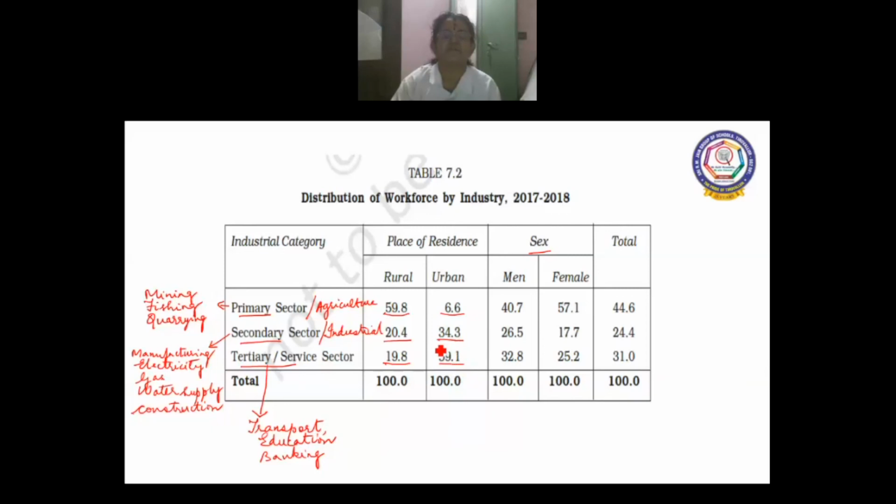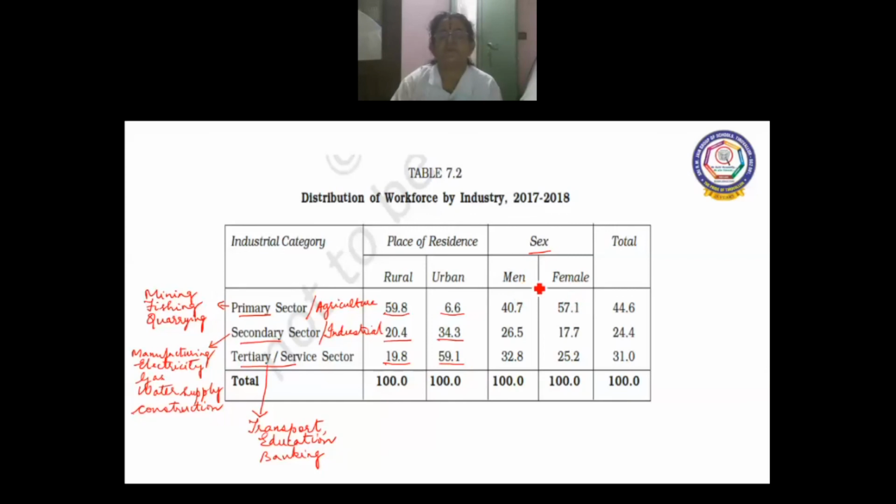So everything is there in urban areas, and that is why 59.1% depend on tertiary sector. The more they depend on tertiary sector, there is more development taking place in the economy. The next one is by gender.